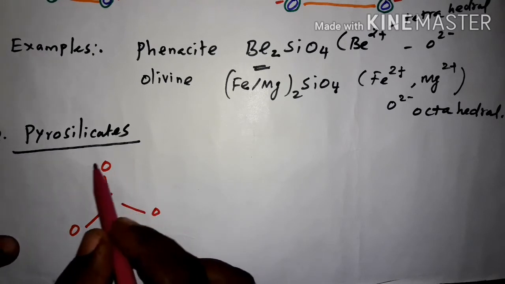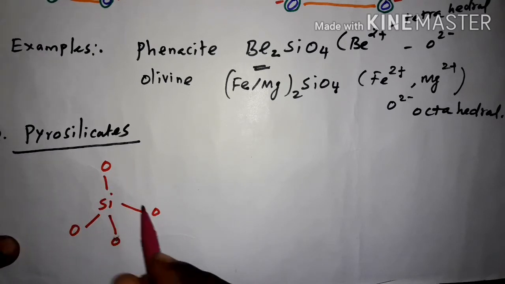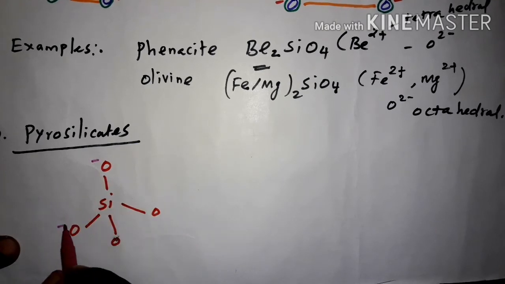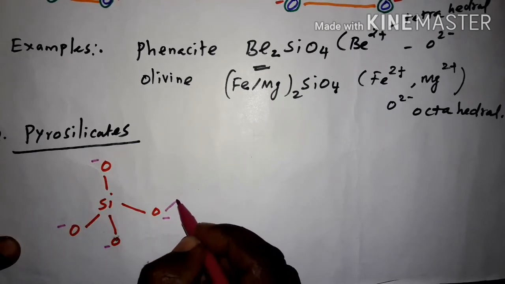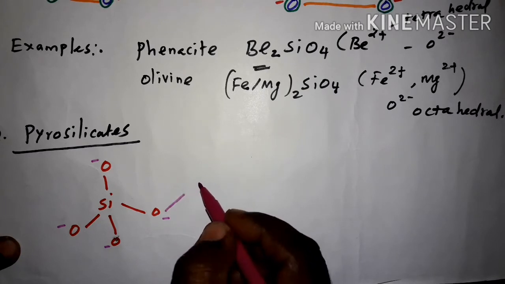See here, this one unit of SiO4, all the oxygen atoms contain negative charge. See, this oxygen atom is linked with another unit of SiO4.